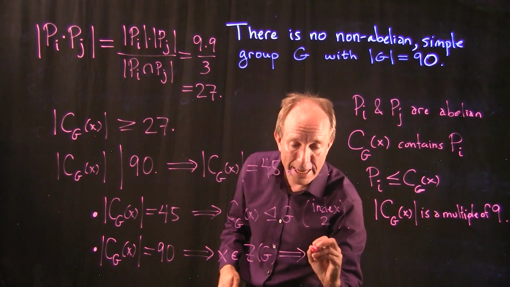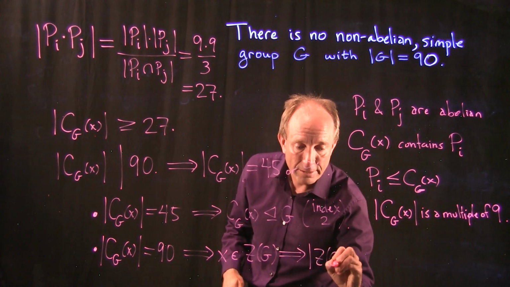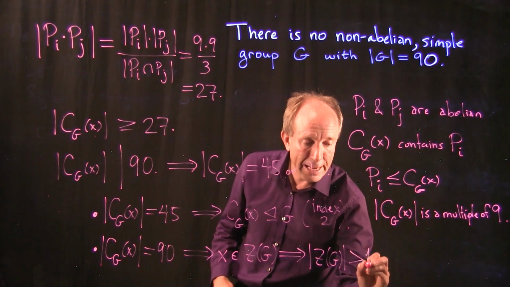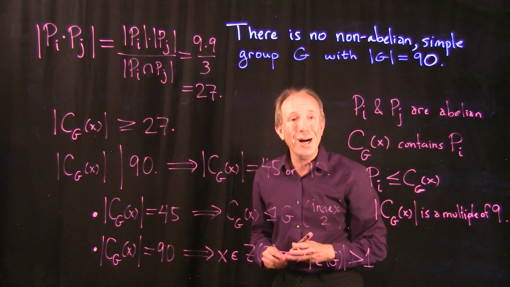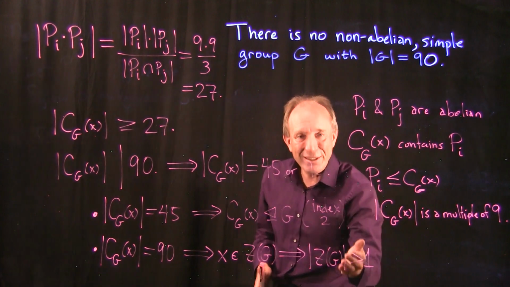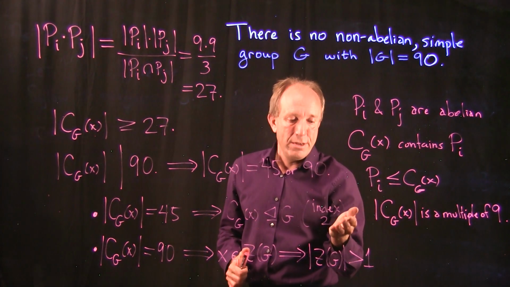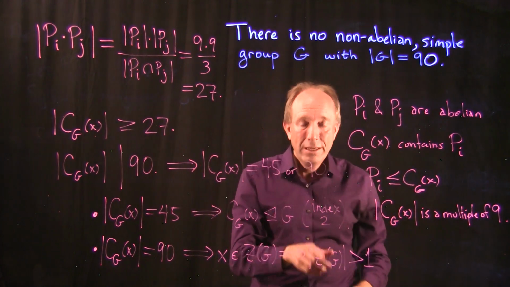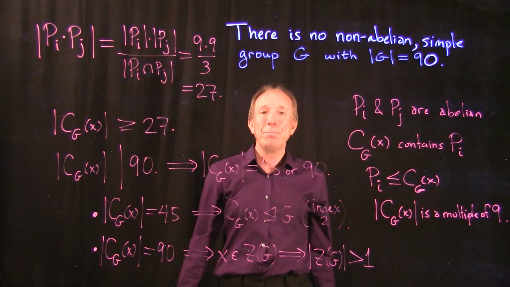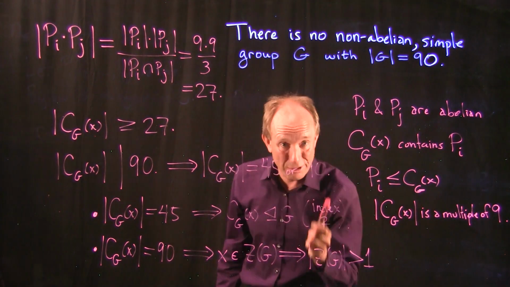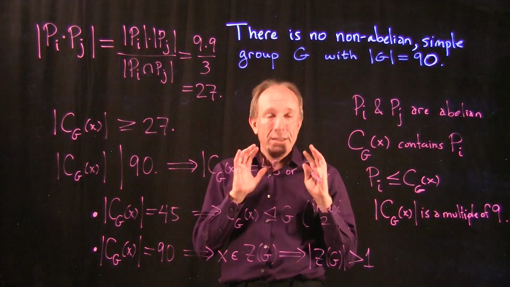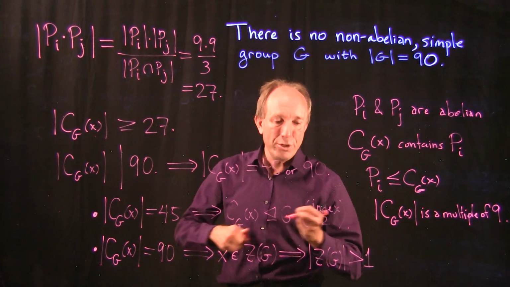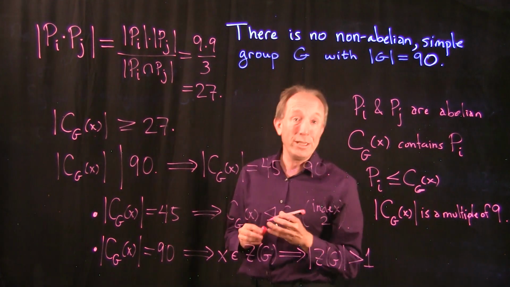But this is now saying that the center not only has E in it, but it actually has x in it as well. The center is not equal to E, but it's not the whole group, so it violates simplicity of G as well. It produces a normal subgroup of G that is proper and non-trivial. This is also a contradiction, because the center is always a normal subgroup.